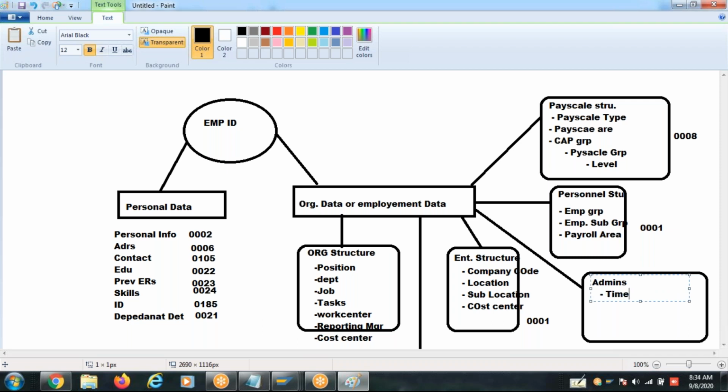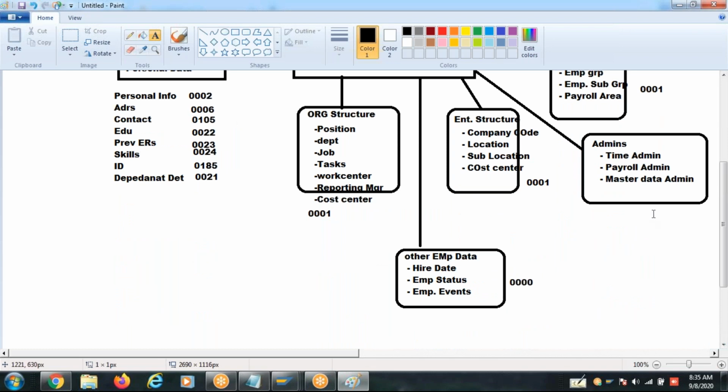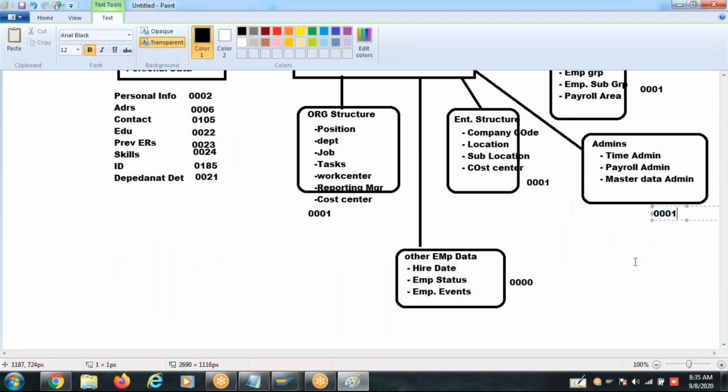So the admins: time admin, payroll admin, employee data admin, master data admin. So where do we maintain this admin information? Again in InfoType 0001.